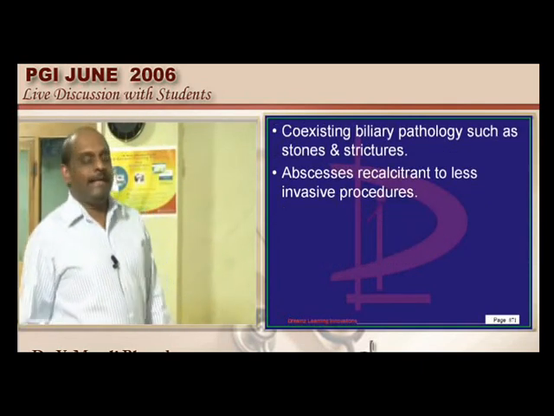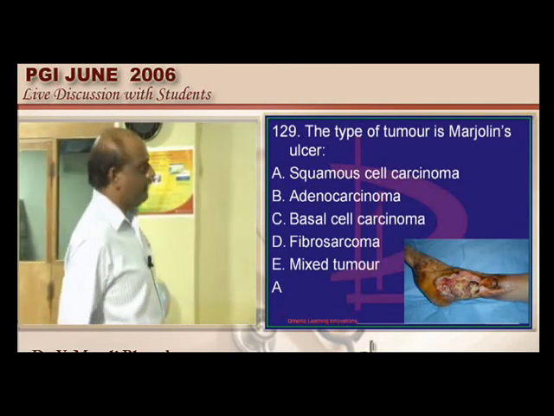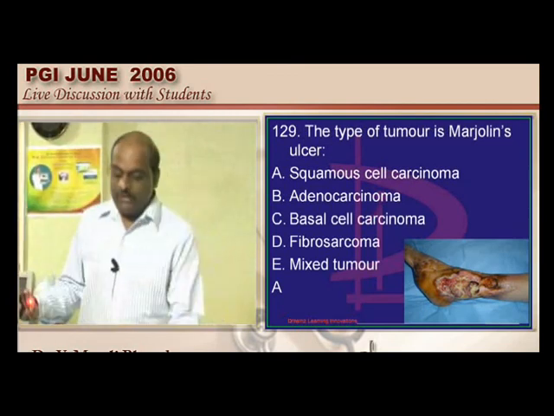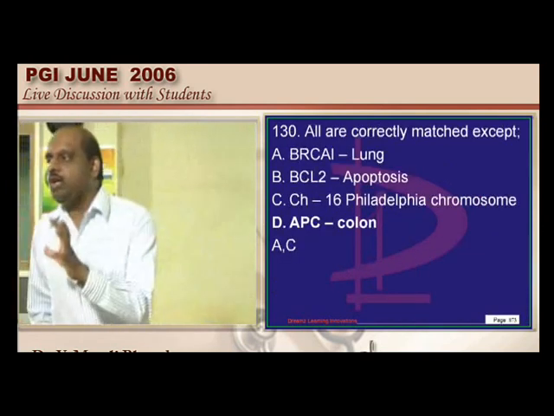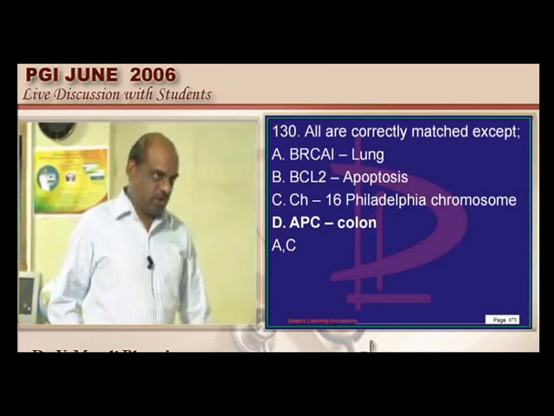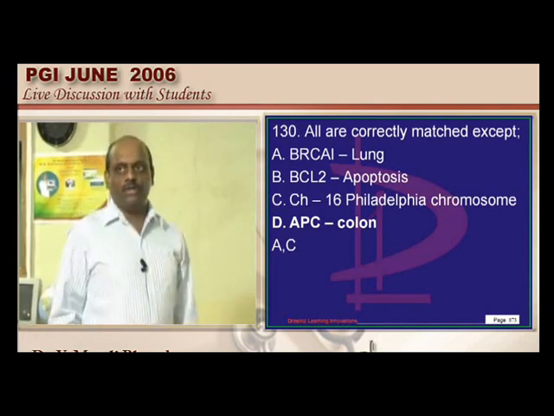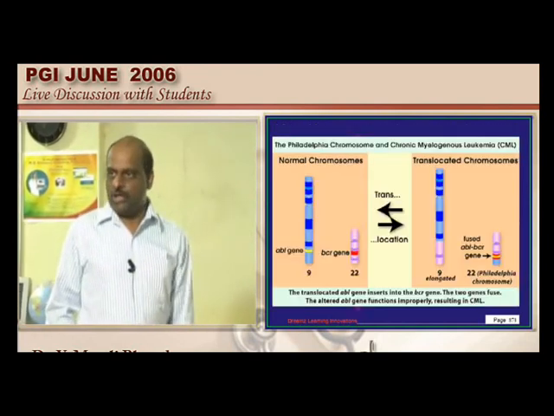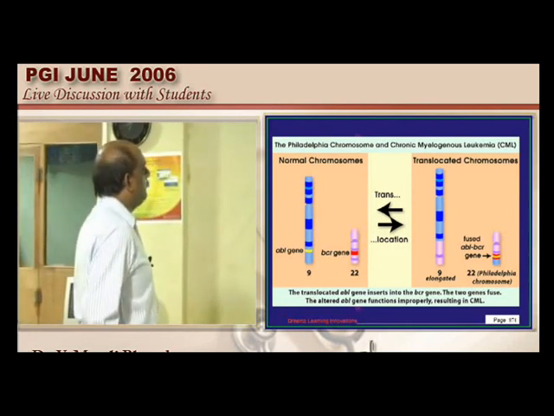What is the type of malignancy that you see in Marjolin ulcer, doctor? It is the squamous cell carcinoma, as all of you know very well. So with this question we will conclude today's session. The various oncogenes and the malignancies, let us talk about it. Where do you find BRCA1, doctor? Breast cancer, not lung. Then how about the other things? Let us look into it.